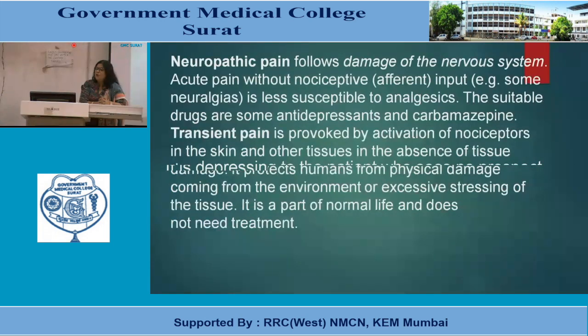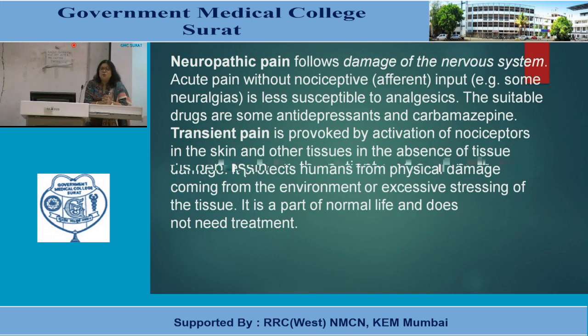Neuropathic pain follows damage to the nervous system. That is acute pain without nociception. That means there is no afferent input. In some neuralgias, it is less susceptible to analgesics. The suitable drugs are some antidepressants and carbamazepine. Carbamazepine is primarily an anti-epileptic agent which acts by blocking sodium channels.